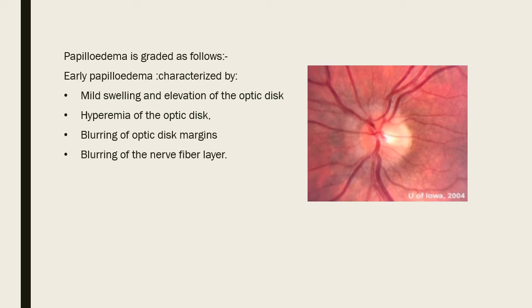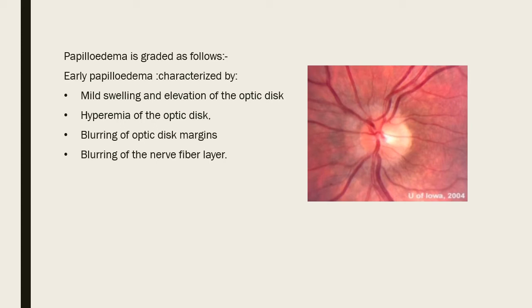Now there is one more sign which is not very specific, but you should know it. On fundoscopy of a normal disc, you may elicit spontaneous venous pulsations. You will see that veins are pulsating spontaneously when you are seeing a normal fundus.